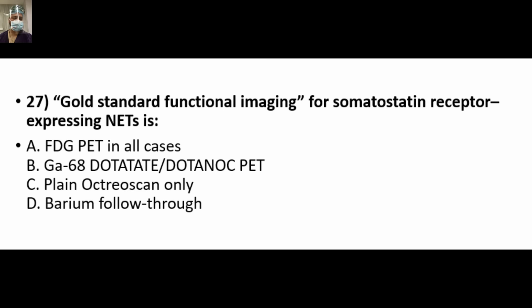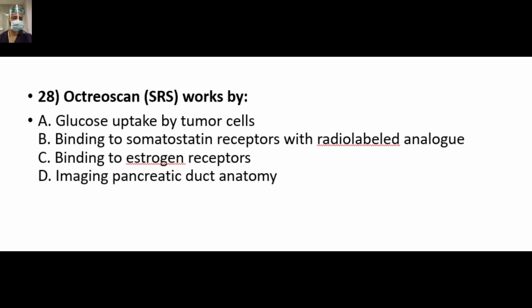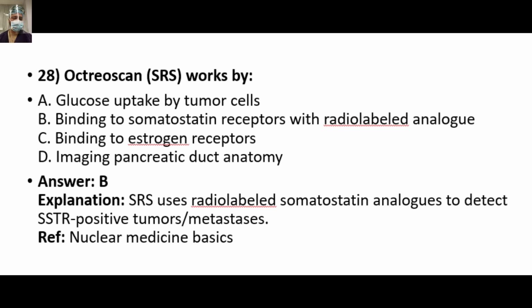The gold standard functional imaging for somatostatin receptor expressing NET is, come on, we have already discussed it. So answer is B, gallium DOTATATE PET, basically DOTA-based studies. They are highly sensitive and specific for SSTR positive NET and are preferred over the older scintigraphy. Octreoscan, that SRS old scan, works by, answer is B, binding to the somatostatin receptor with a radiolabeled analog.